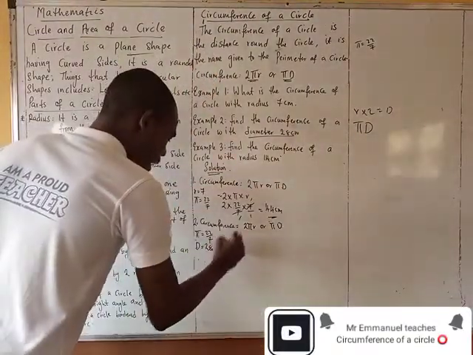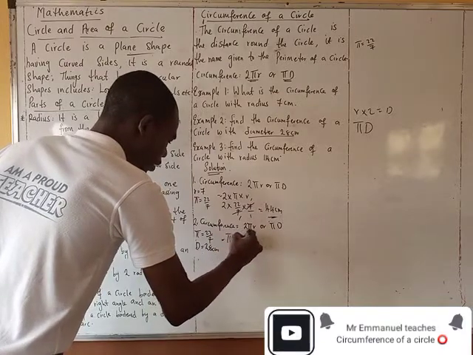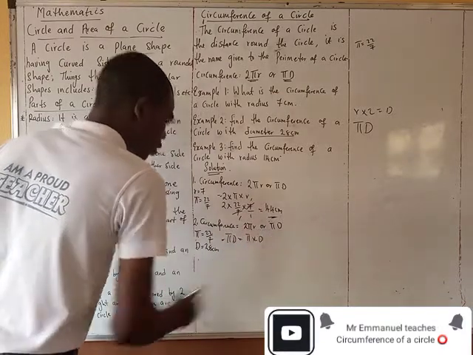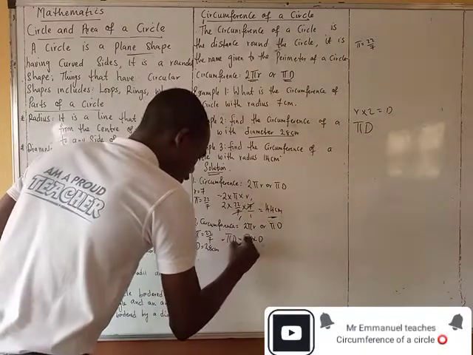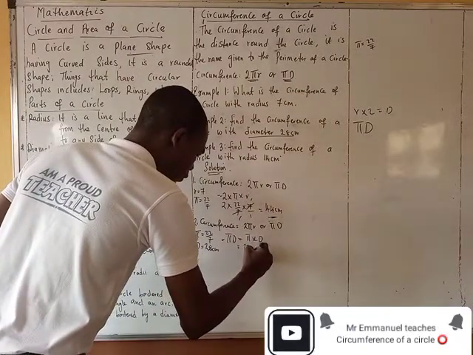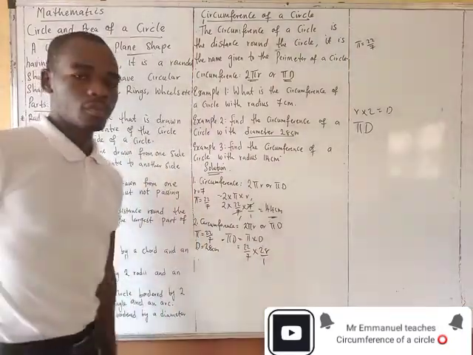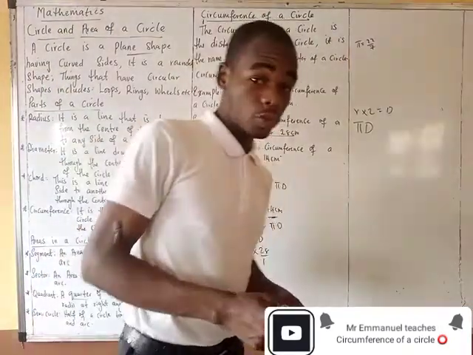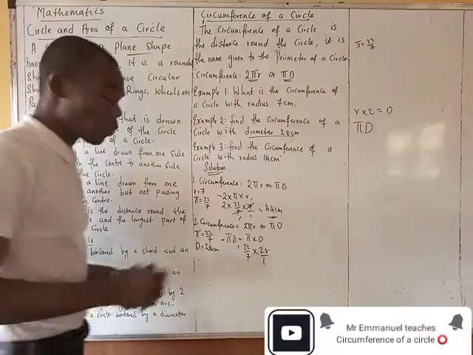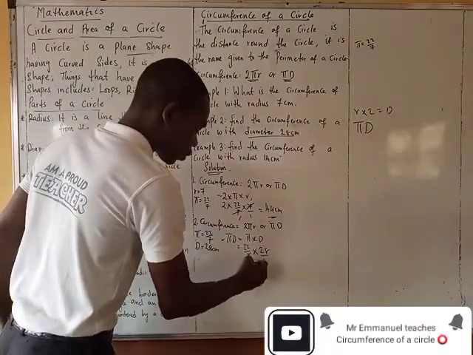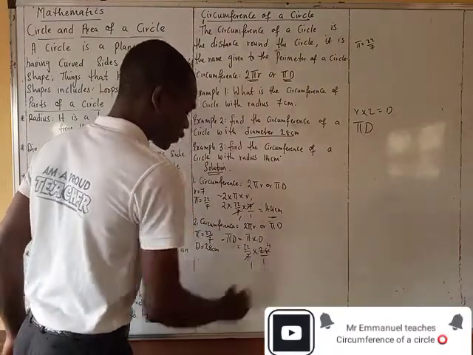Okay, so now we have pi d. Pi d means pi times d. So the pi is 22 over 7 times 28 over 1. Hope you understood that. So now we divide. 7 in 7 is 1. 7 in 28 is 4.